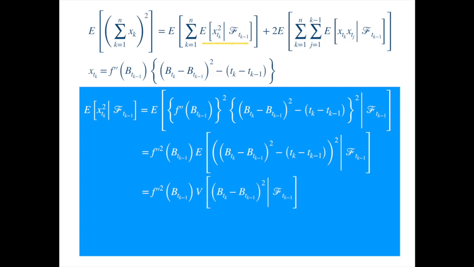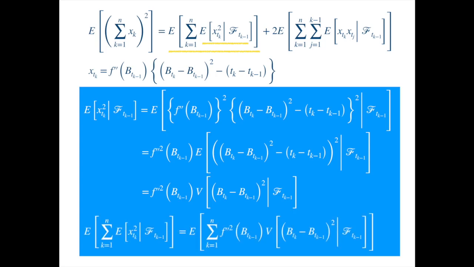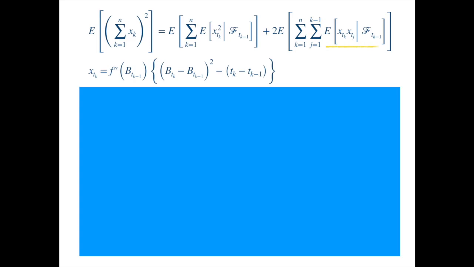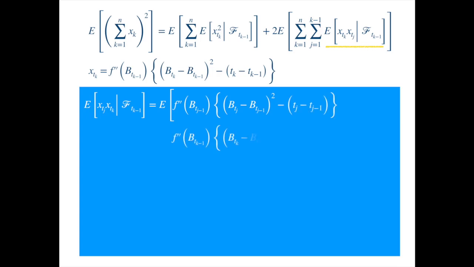We have seen this before, and it is easy to recognize by recalling that the expected value of the square of the Brownian increments is equal to the length of the interval. Adding the outer summation and expectation, the first term becomes. The inner expression of the second term involves cross product, so we write it as product of the expression values at two time indices.